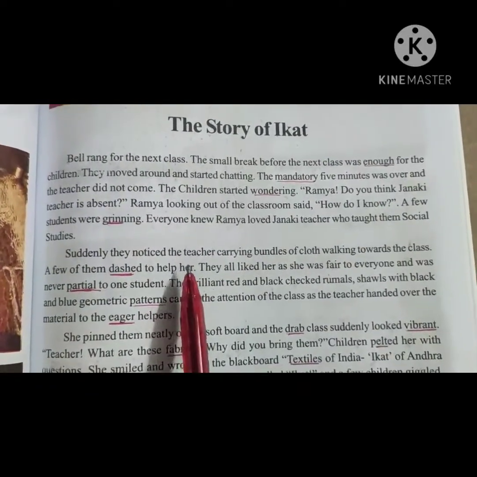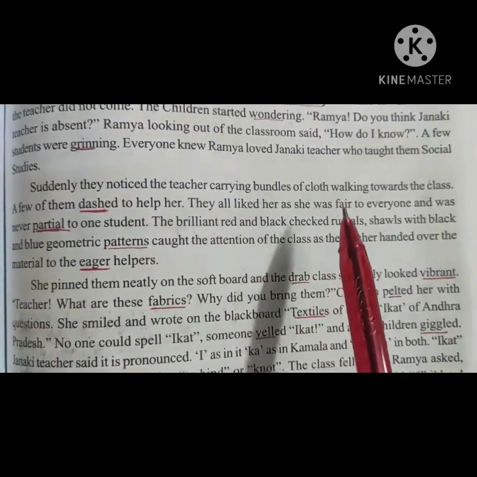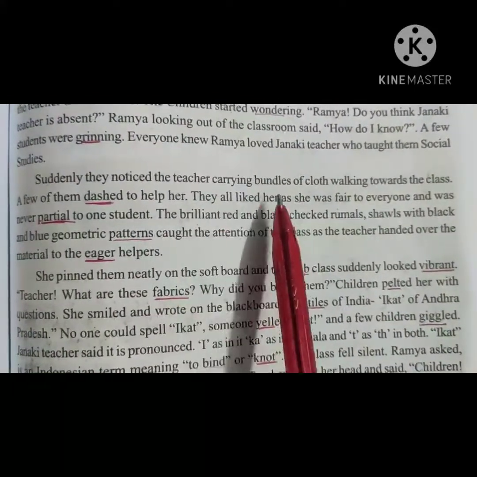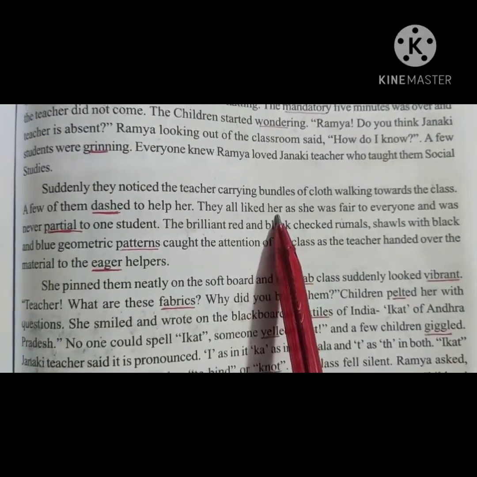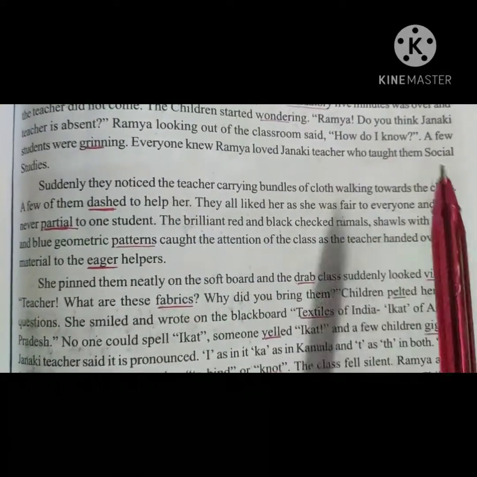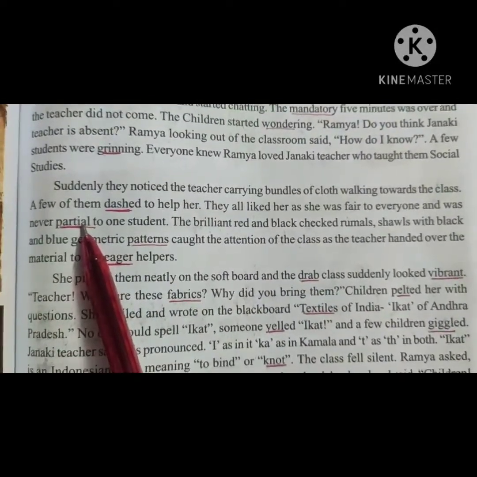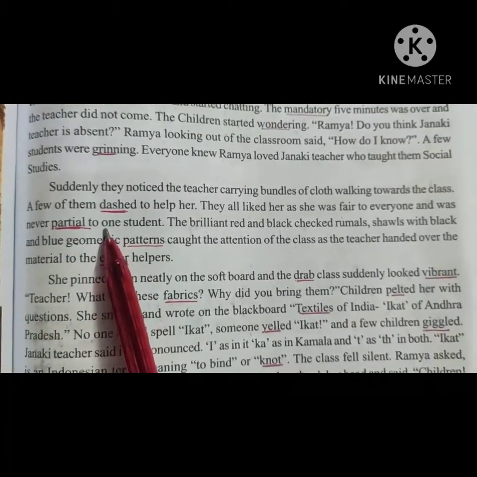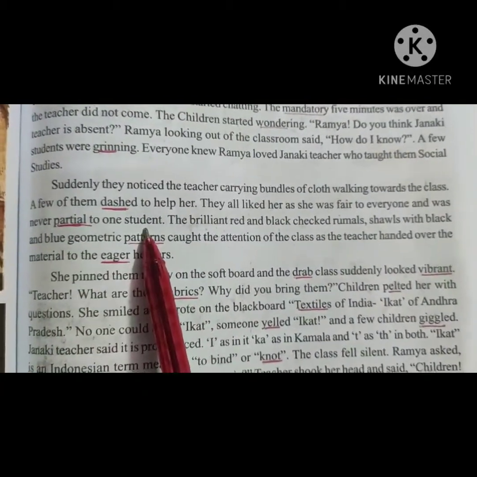Who is her here? Teacher. They went to help the teacher. They all liked her as she was fair to everyone and was never partial to one student. So the children all liked her. Who is her? Janaki teacher. Children all liked Janaki teacher because she was fair to everyone and was never partial. Meaning of partial, liking somebody very much, to one of the students. She was never partial to any of the students. She likes the whole class and she used to be very fair to each and every student.